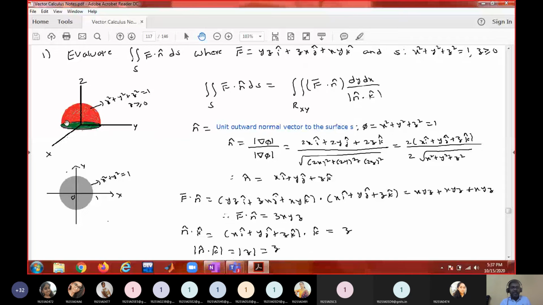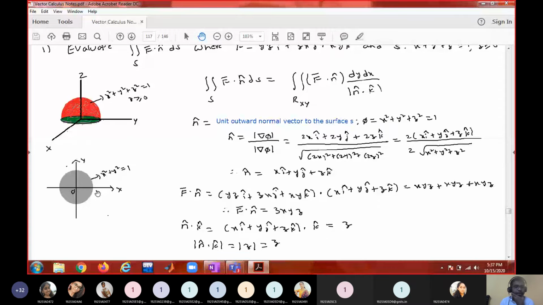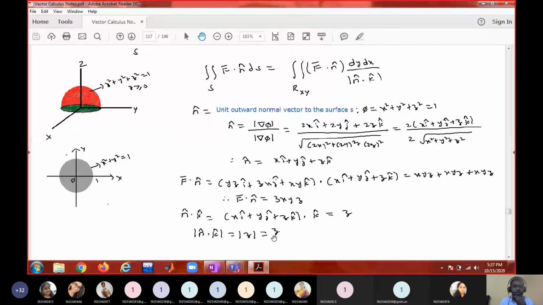And you take the projection of the surface on the xy plane. What is the projection of the upper hemisphere on the xy plane? Circular region. You see the green one, the green shadow region. So this is the 3-dimensional view, and this is the 2-dimensional view. Okay. So you are taking the projection on the xy plane. What is the unit normal vector on the projection on the xy plane? Unit normal vector p bar is k bar. So n bar dot k bar is z. What is modulus of z?